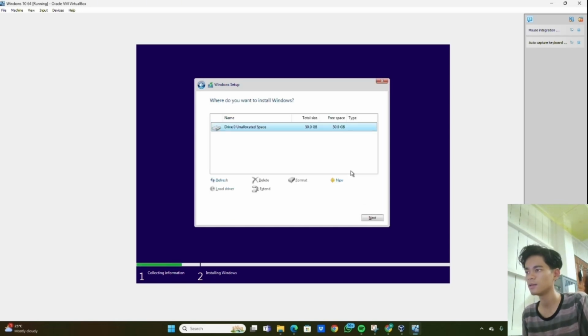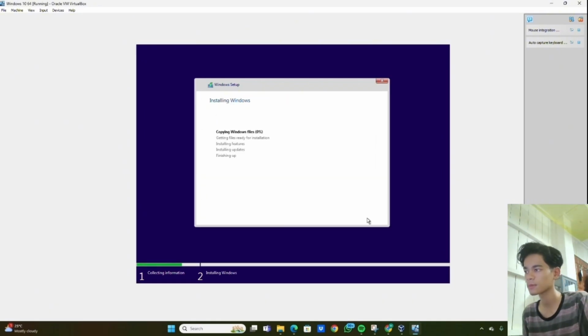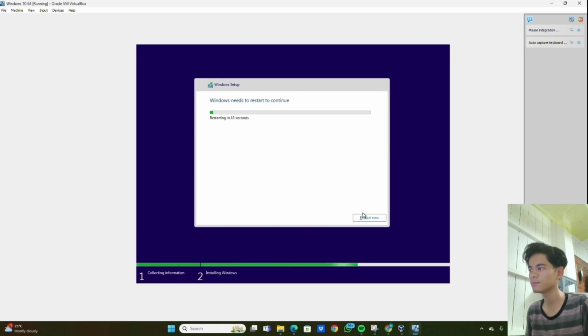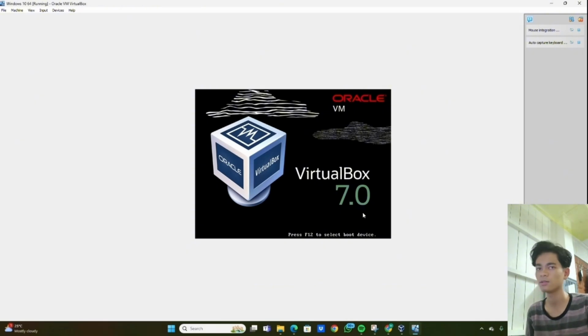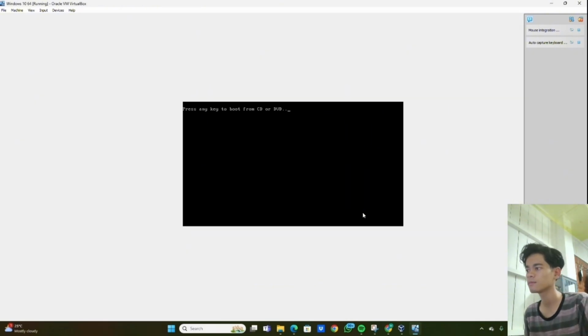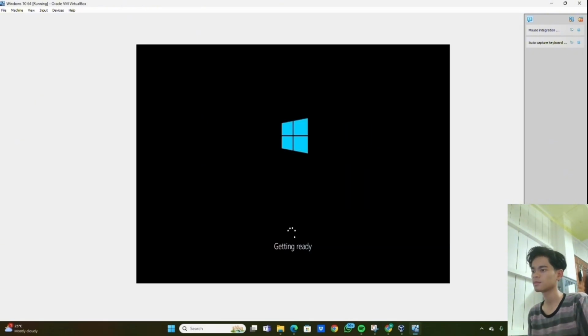Choose the option in the box below and click Next. Now we wait for Windows to install. Windows will restart automatically after we click the button we did previously. Now our Windows is getting ready and restarting.